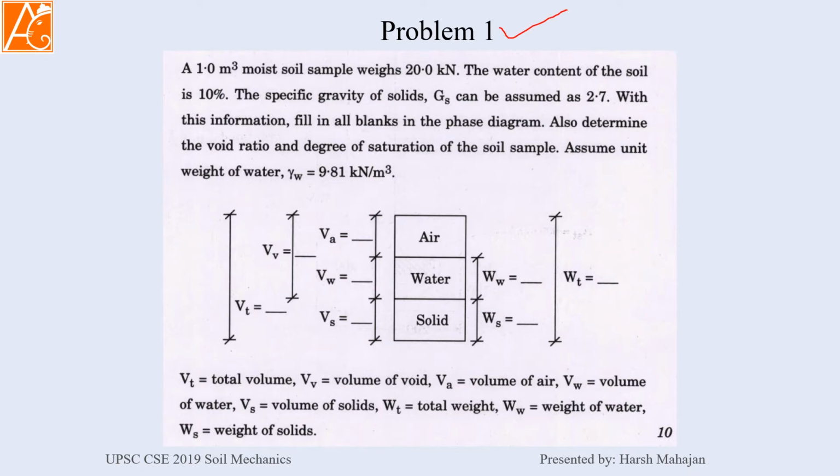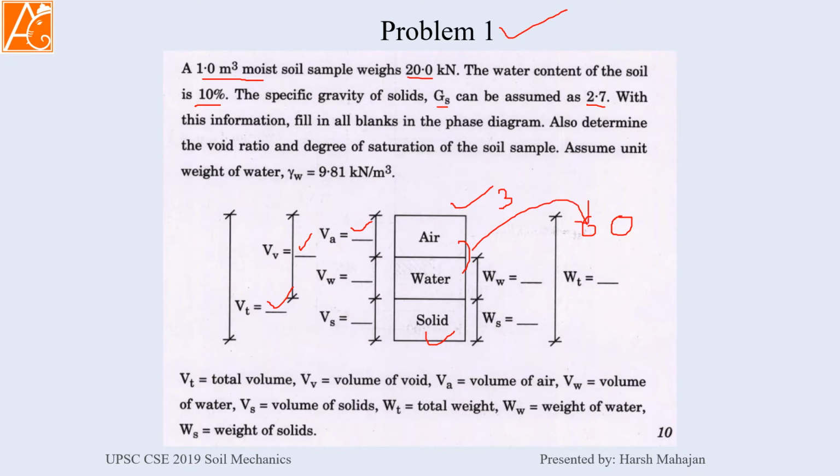1 meter cube of moist soil weighs 20 kilonewton. Water content is 10%. Specific gravity Gs is equal to 2.7. Now you have to fill in this information. This is like a block diagram, or what we call a three-phase diagram, because soil is a three-phase system. It consists of solids, and in between the solids there are voids. Voids are filled with air and water.